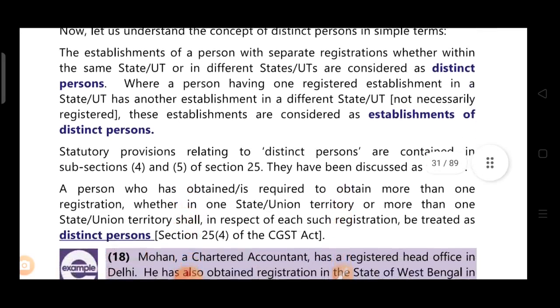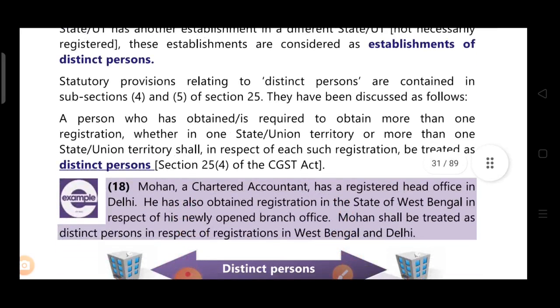Now, statutory provisions relating to distinct person are contained in subsections 4 and 5 of section 25. They have been discussed as follows. A person who has obtained or is required to obtain more than one registration, whether in one state or union territory or more than one state or union territory, shall in respect of each such registration be treated as a distinct person. Okay. Now, example number 18.